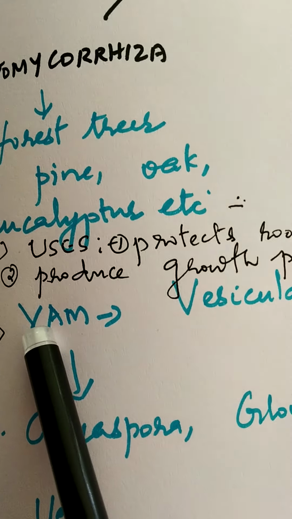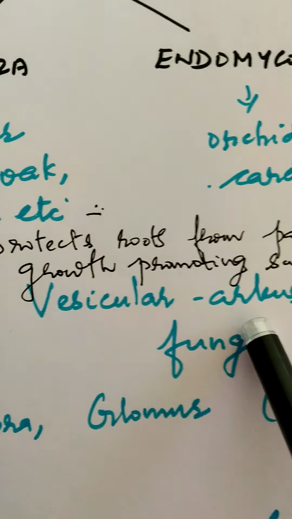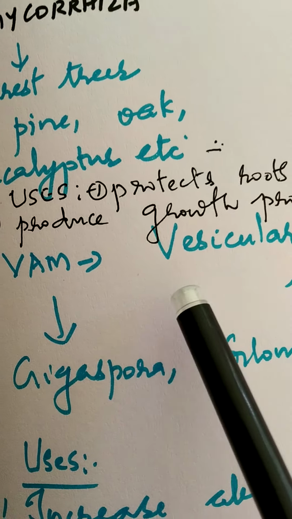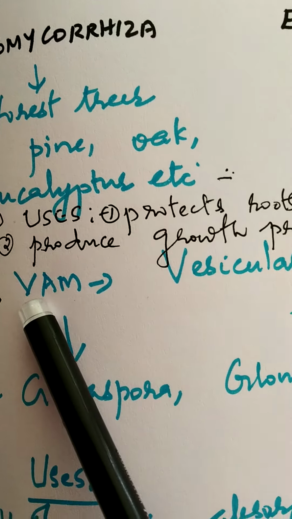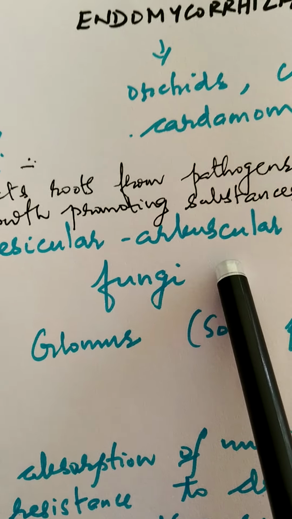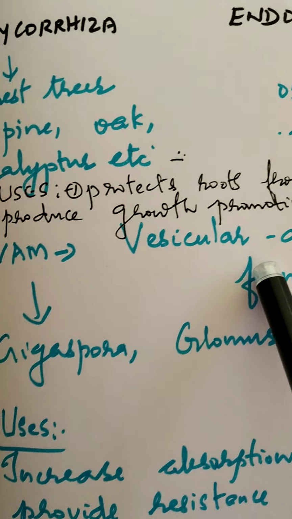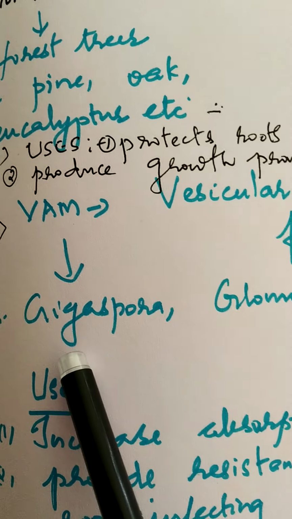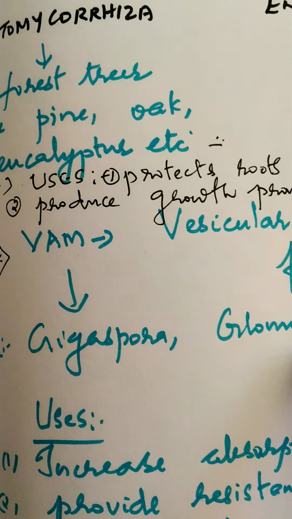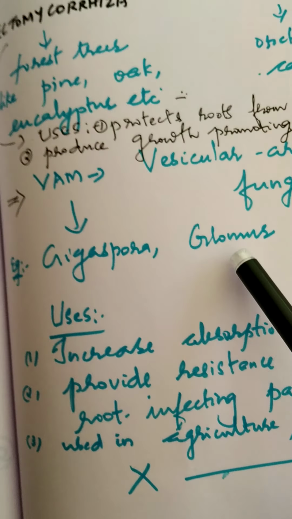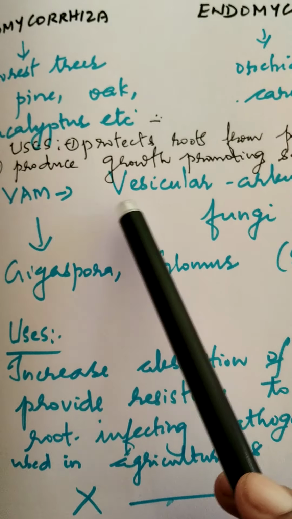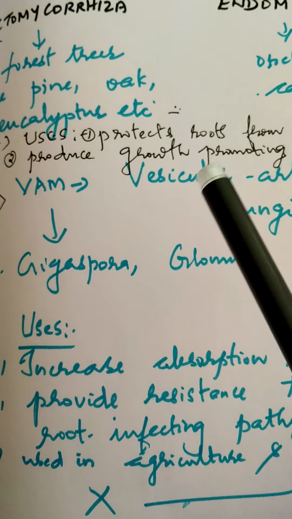Now VAM, or vesicular arbuscular mycorrhiza. Vesicular arbuscular mycorrhizal fungi are a group of soil fungi, and the examples of VAM include Gigaspora and Glomus. Gigaspora and Glomus are the two dominant fungi which belong to the group vesicular arbuscular mycorrhizal fungi.